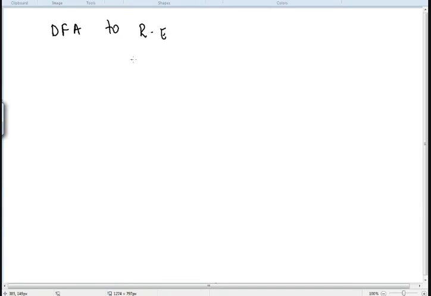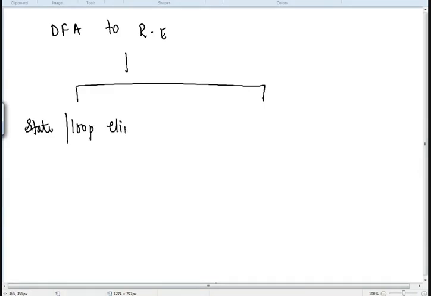Now basically there are two popular approaches by which the conversions can be done. That is, conversion of your DFA to regular expression can be done by two methods. One is by state or loop elimination, and another one is Arden's theorem. Right? So you need to eliminate states or loops, then we can get a regular expression for the given DFA. So let's go to the first method, how we can proceed with state or loop elimination.